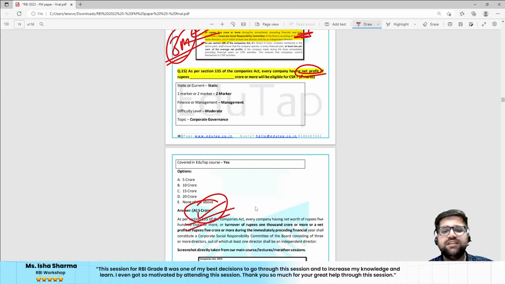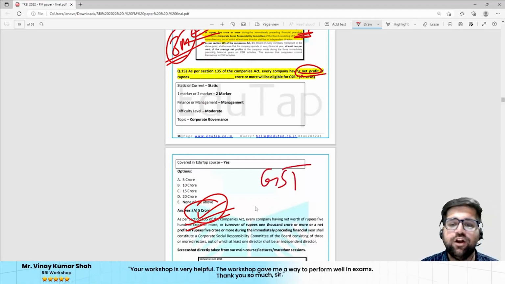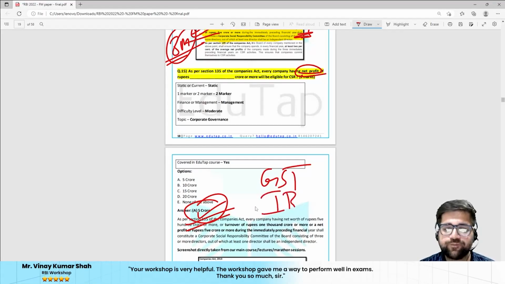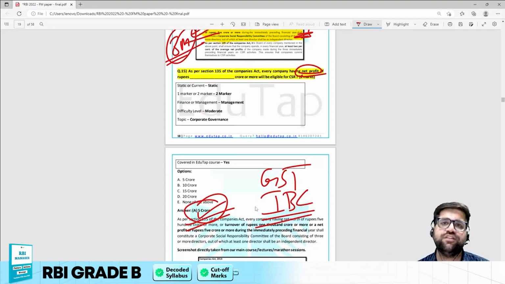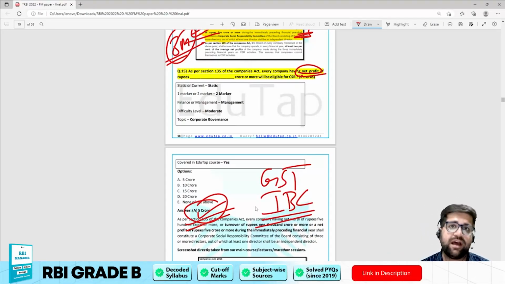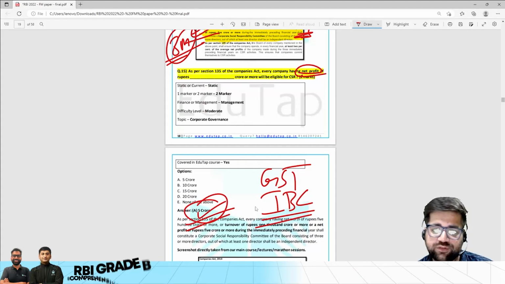And mind you, my friends, this particular topic is again very much in the news. Topics like GST, IBC, and the master circulars released or updated by RBI in the last 1 year are a must-do for RBI 2023 as well.